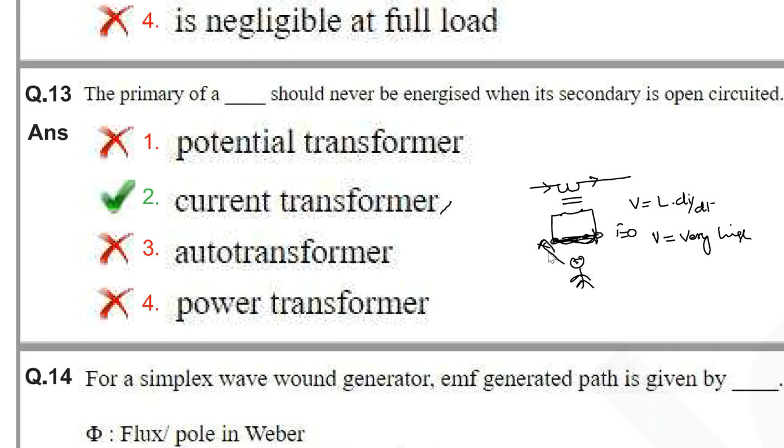So that's the reason why the current transformer should never be energized when the secondary is open circuited, but a potential transformer can be energized when the secondary is open circuit. So the answer will be current transformer.